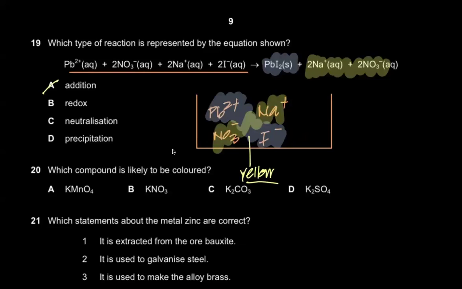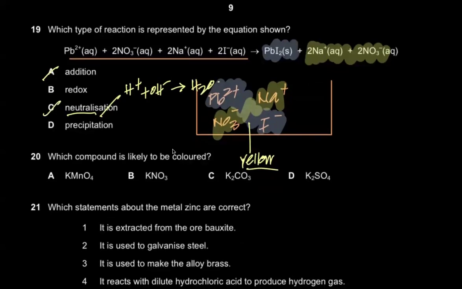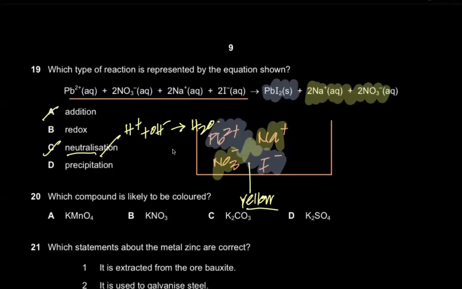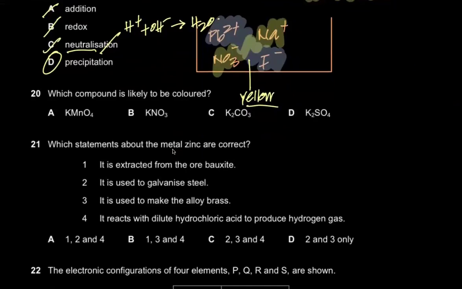It's not a neutralization reaction, because neutralization reaction is H+ plus OH- gives you H2O. That's the neutralization reaction. So C is also wrong. Those of you who think it's redox, well, check out the oxidation states. Lead is +2, nitrogen is +5. You can calculate the rest for yourself. This is -2, this is +1, this is -1, this is +2, this is -1, this is +1, this is +1, this is -2. The oxidation states remain the same. From left hand side to right hand side, there's no change in oxidation states. So it's not a redox reaction either. It's D.